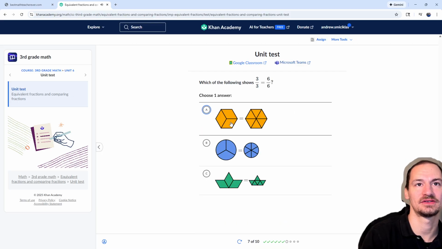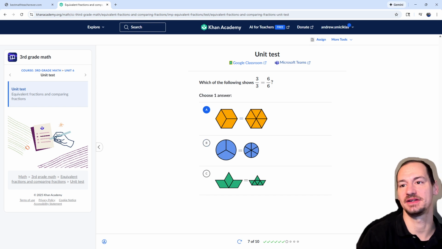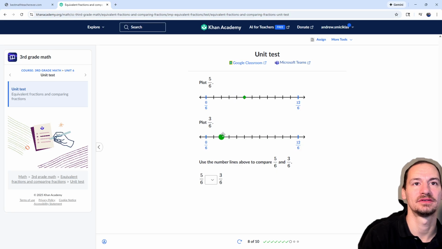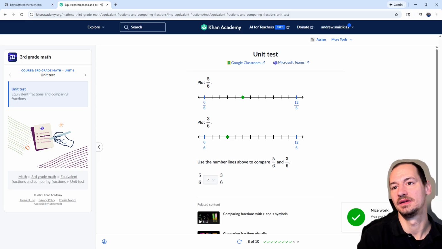So 3/3 and 6/6, all three of those are the same. Those are different sizes, that's why you can't pick those. And something like 1, 5, 1, 2, 3. Even if you get it right, you could still get an explanation.